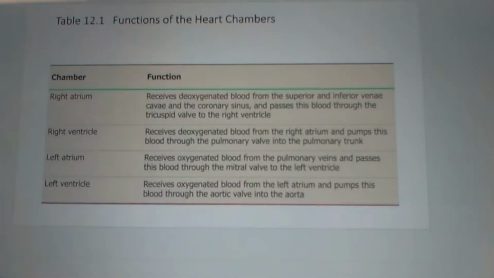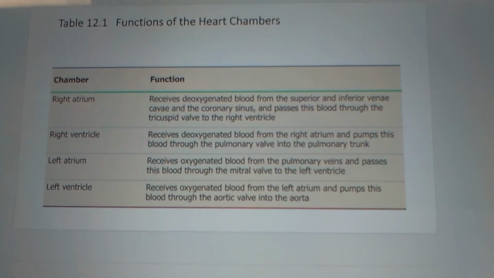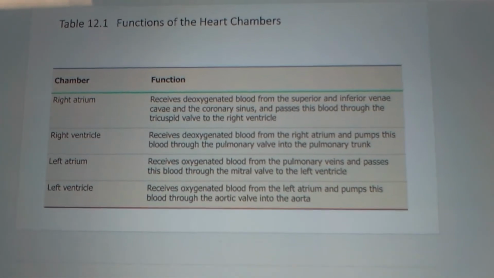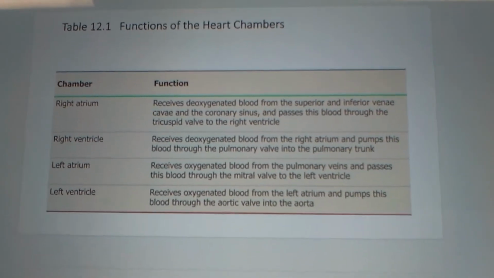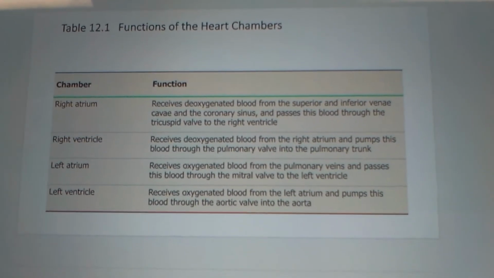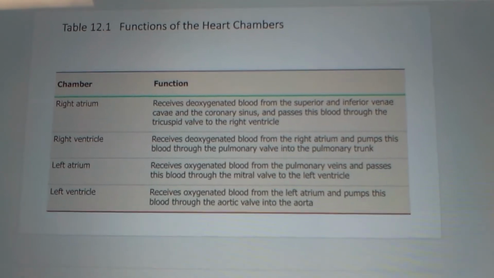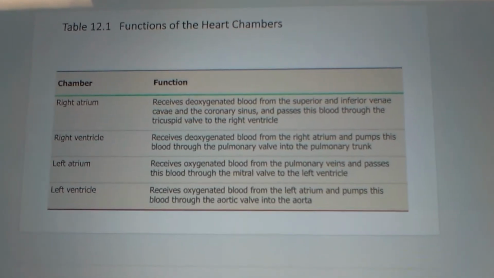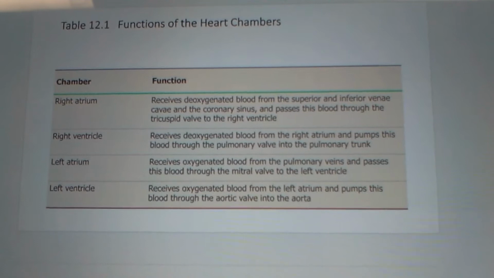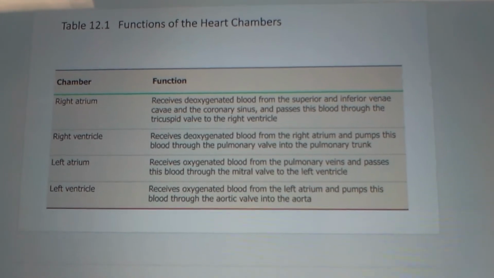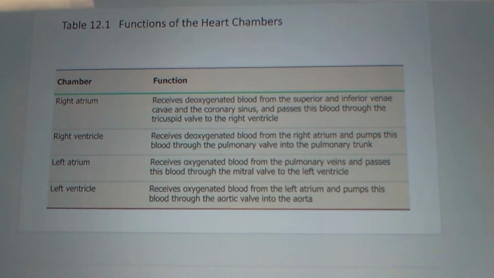Heart function: the right atrium receives deoxygenated blood from the superior and inferior vena cava and the coronary sinus, and passes this blood through the tricuspid valve to the right ventricle. The right ventricle receives the deoxygenated blood from the right atrium and pumps it through the pulmonary valve into the pulmonary artery and lungs.